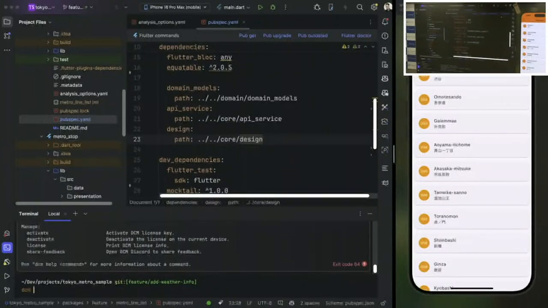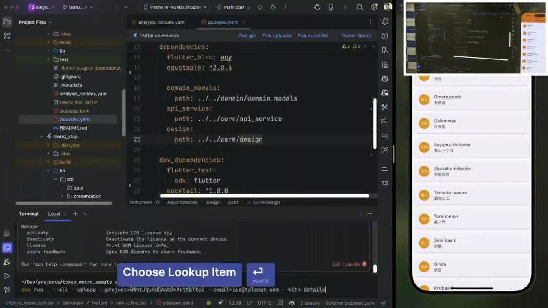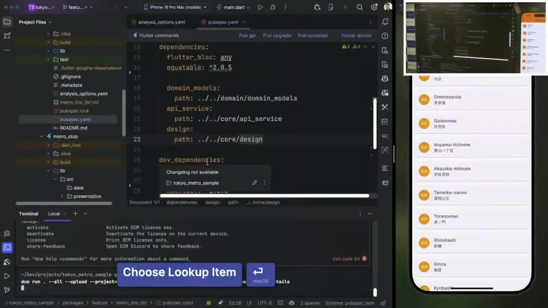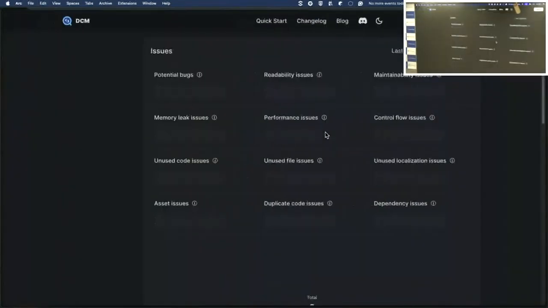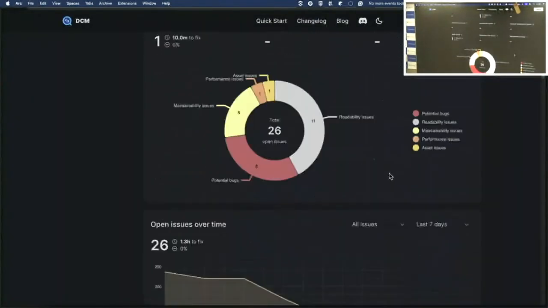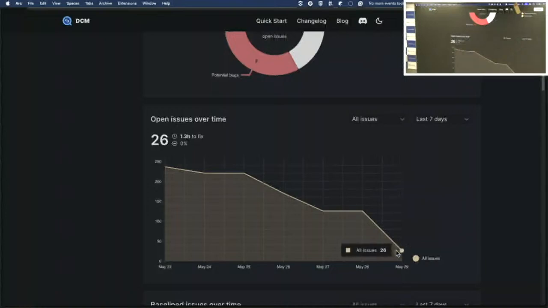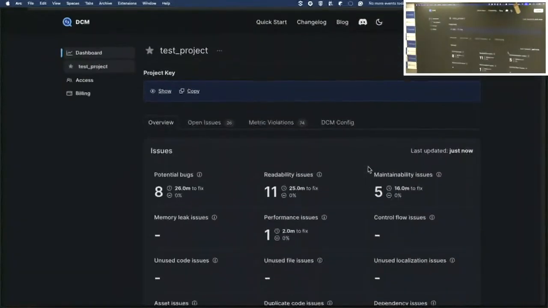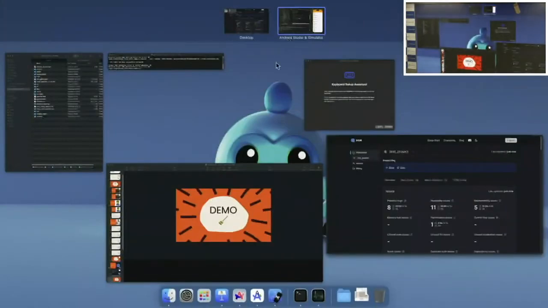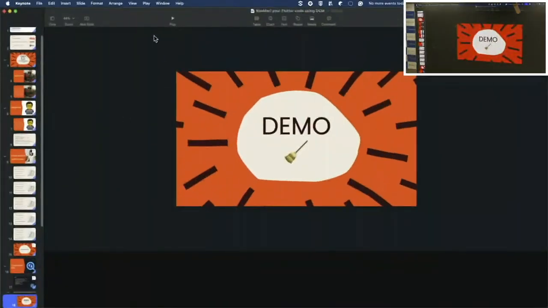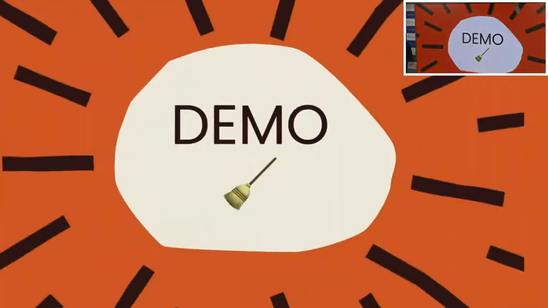Let me just check the latest update of the dashboard, and I think with this we will also wrap up this cleanup. So we can see that basically, as an end result, we had a chance to reduce most of the issues within less than 1.3 hours together. So let's go back to the presentation and review the main key takeaways from this.